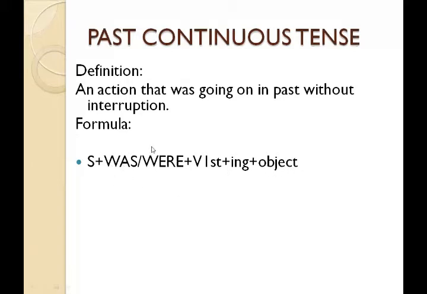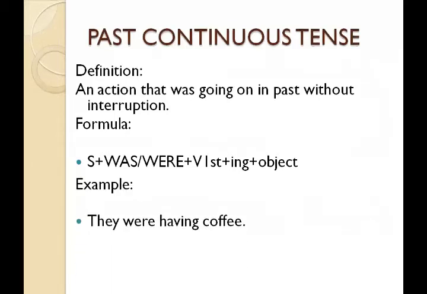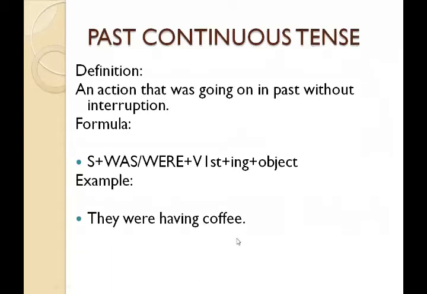Now, was and were are the auxiliary verbs of past continuous tense. These are the helping verbs of past continuous tense. To show past continuous tense in the sentence, we use was and were. Understand? Now, these are the examples. They were having coffee. Now this tense describes the past time, like they were having coffee.